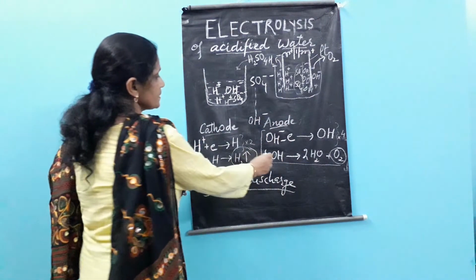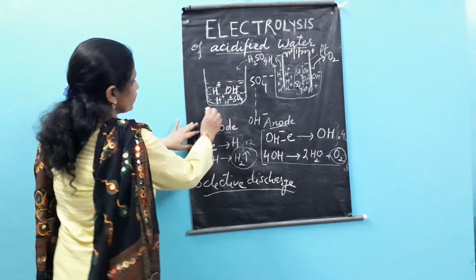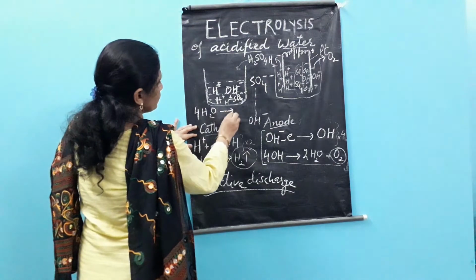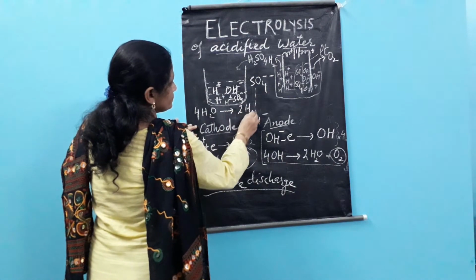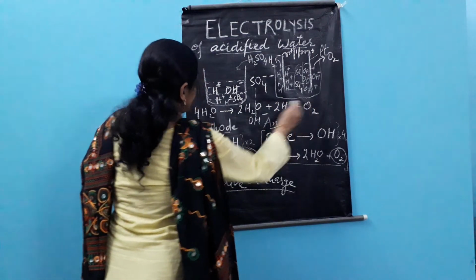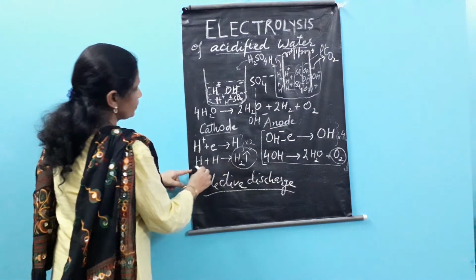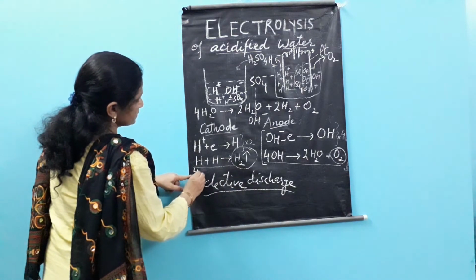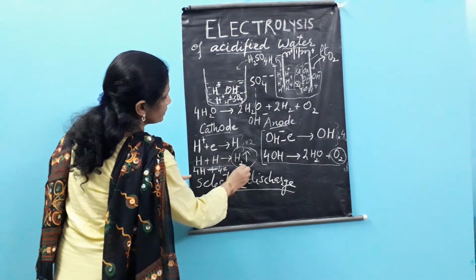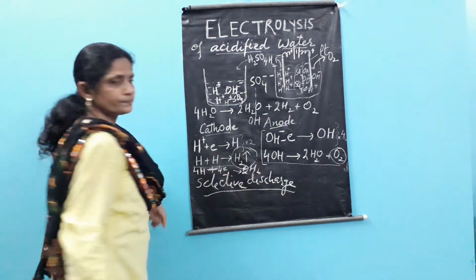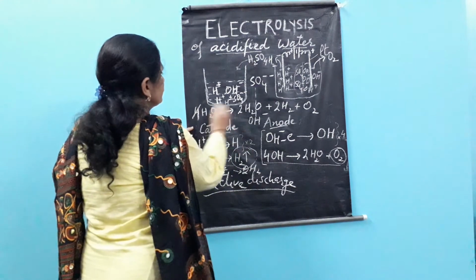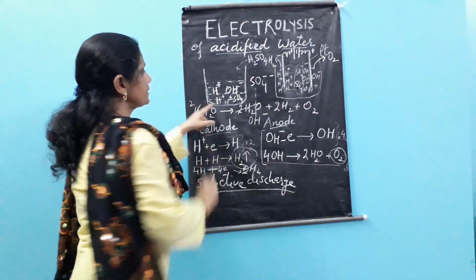Now if you observe this, I'm just writing here: 4H2O forms 2H2O plus 2H2 plus O2, because when there are 4 OH here, there will also be 4 H, meaning 4 H will take 4 electrons and become 2H2. So that is the reason why we get 2H2O. This will become therefore 2H2O, and this will make 2H2 plus O2.